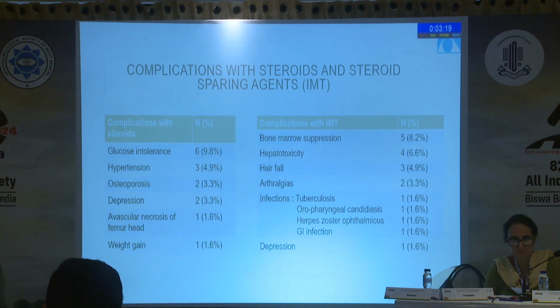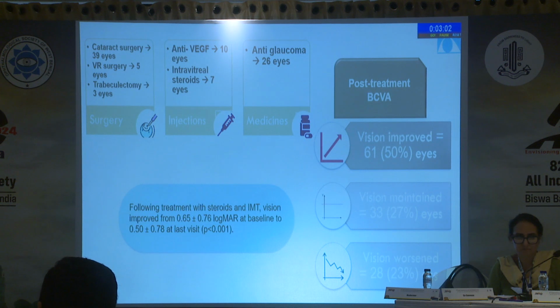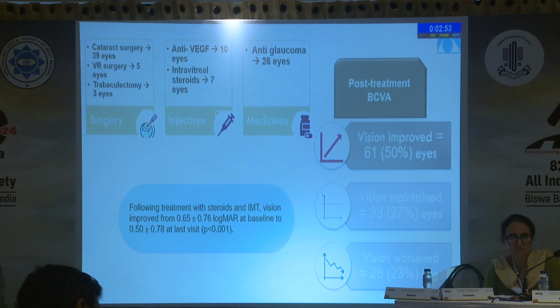One of the patients developed avascular necrosis of the femur head. The most common complication with a steroid-sparing agent was bone marrow suppression, followed by hepatotoxicity. One patient developed tuberculosis, another developed oropharyngeal candidiasis, one patient developed reactivation of herpes zoster, and another developed a GI infection. 39 eyes required cataract surgery. Vitreoretinal surgery was required in 5 eyes and trabeculectomy in 3 eyes. Intravitreal anti-VEGF had to be given in 10 eyes for CNVM, and 7 eyes required intravitreal steroids.